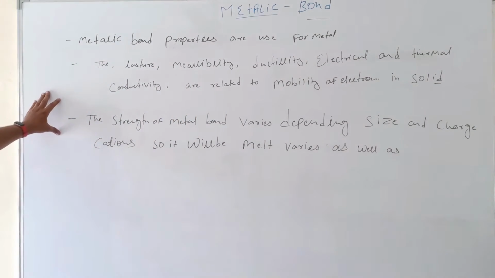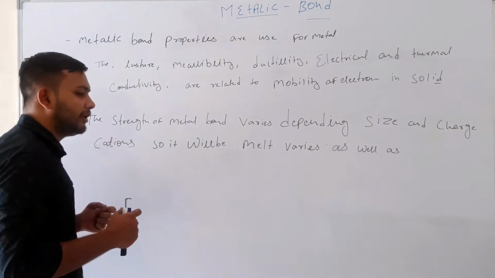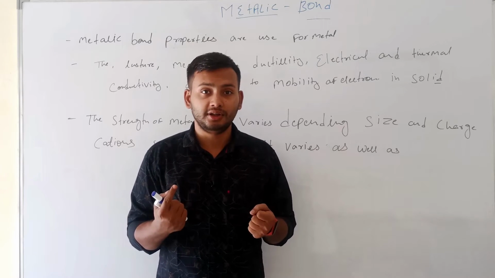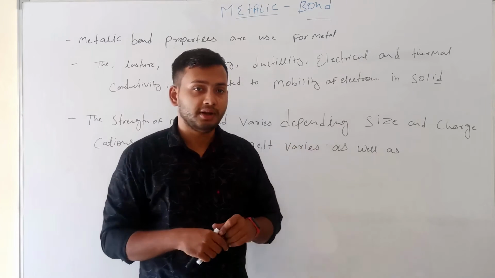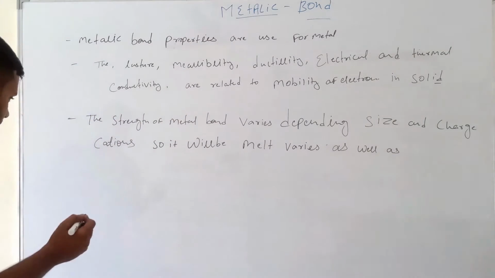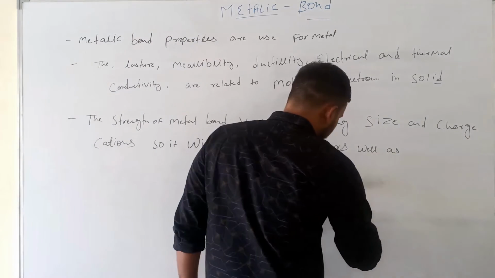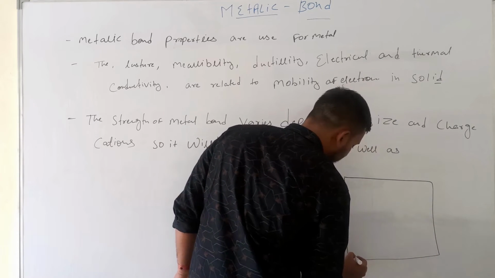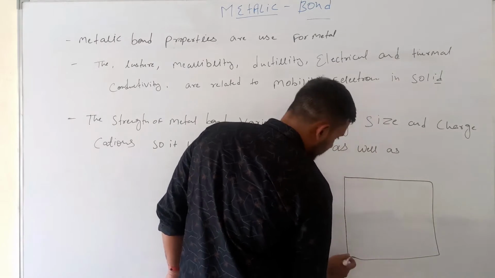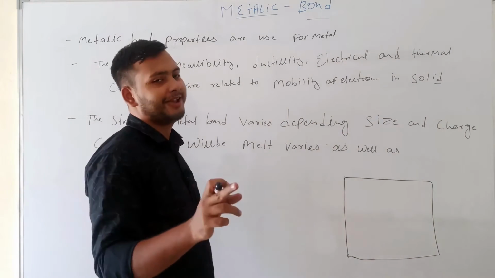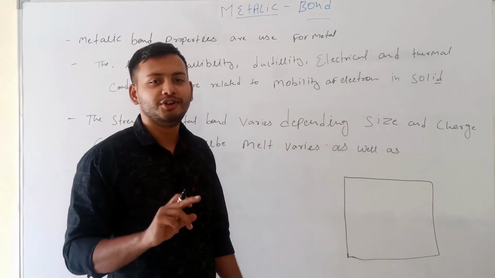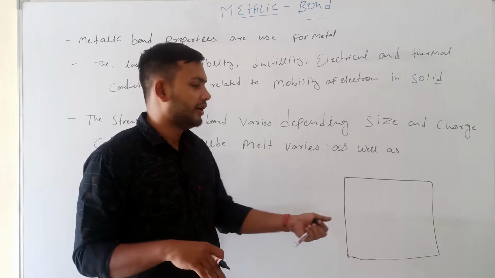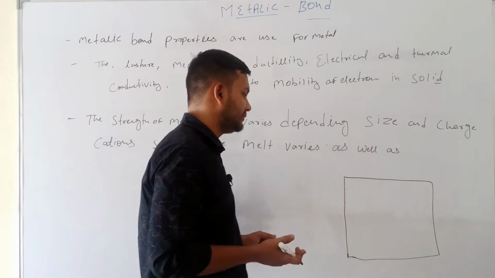First, we discuss why metallic bonds conduct electricity and how it is possible. I will make a little diagram here. If this is a cross-section of some metal, we cut a section of the metal and zoom in with a microscope. Because atoms are so tiny, we can't see them with a normal light microscope. We need an electron or transmission microscope.